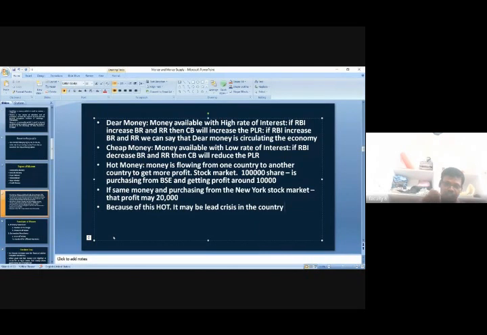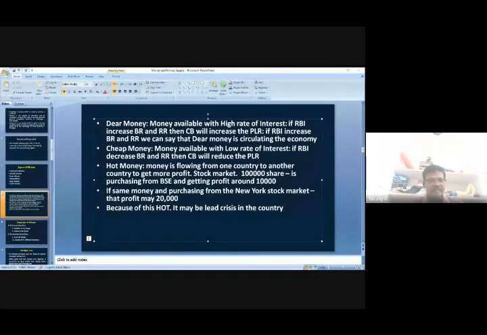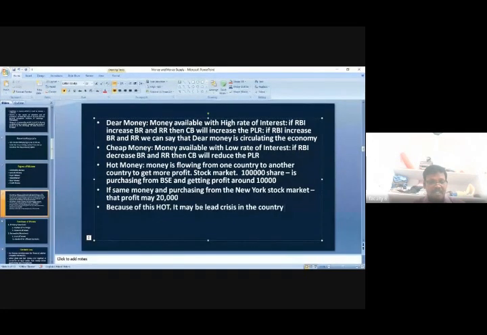Because if the money is attracted towards America, our people will try to purchase shares in the New York stock market or some other market in the world instead of India. If our people invest money in other countries, investment scarcity will start in our country. Once the investment scarcity starts, everything will come down.